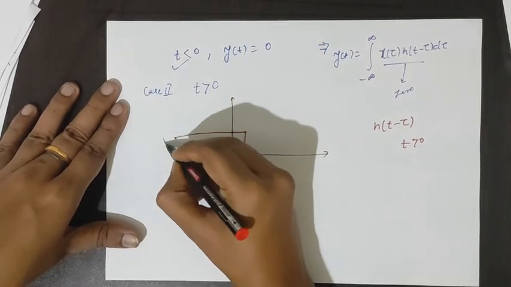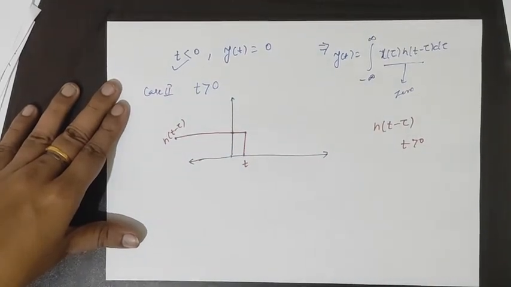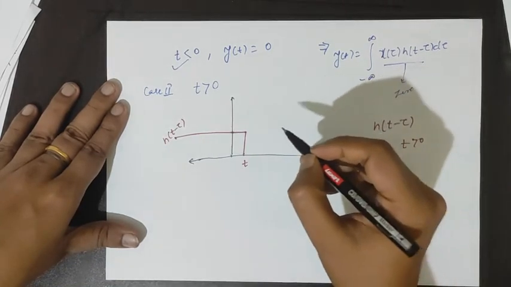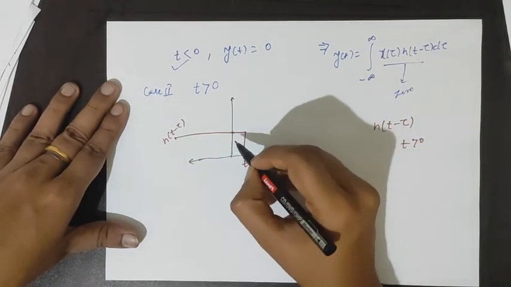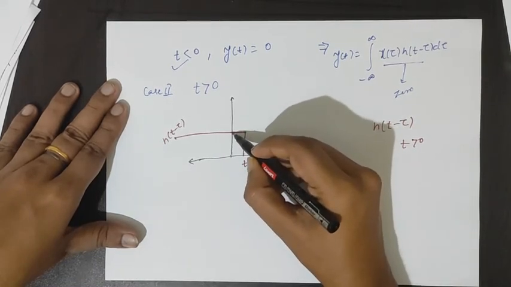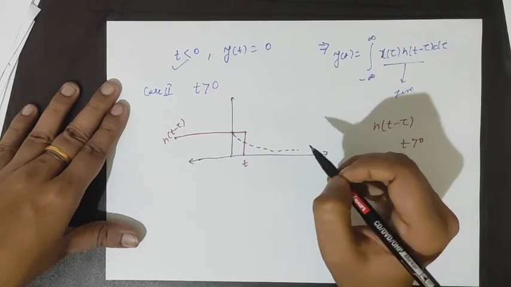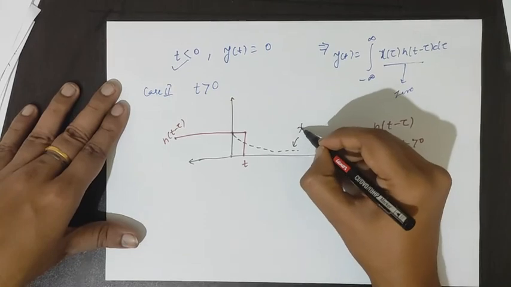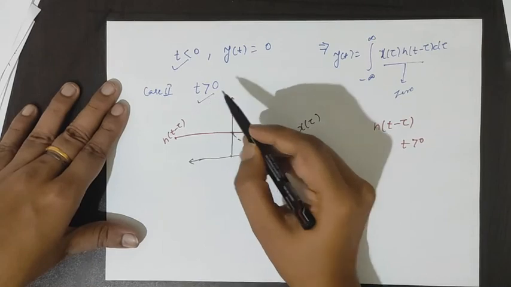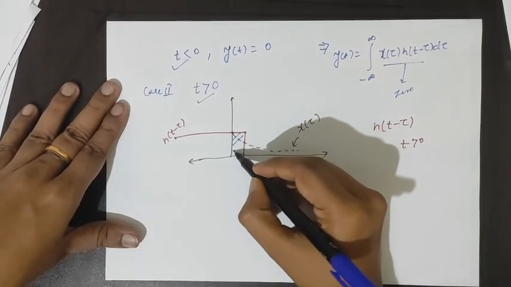This is h(t-τ), and this is x(τ). Here, for t greater than 0, you can see this part is the common part between both of them.